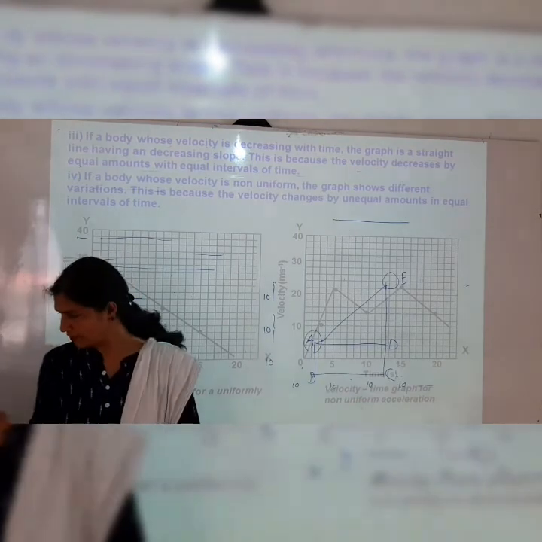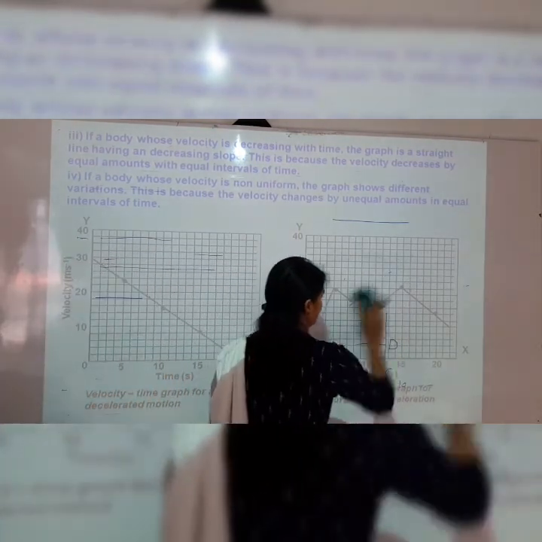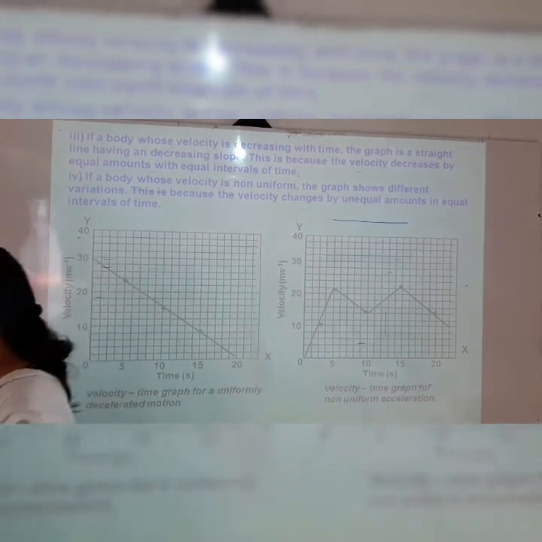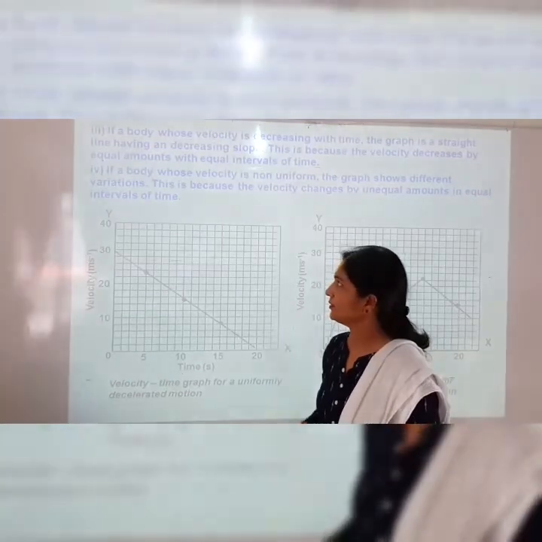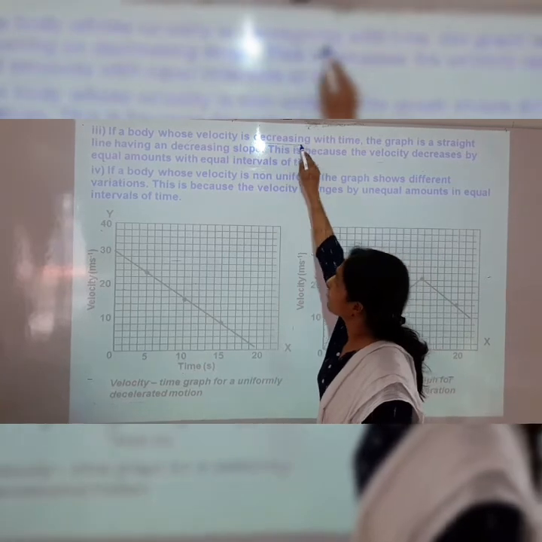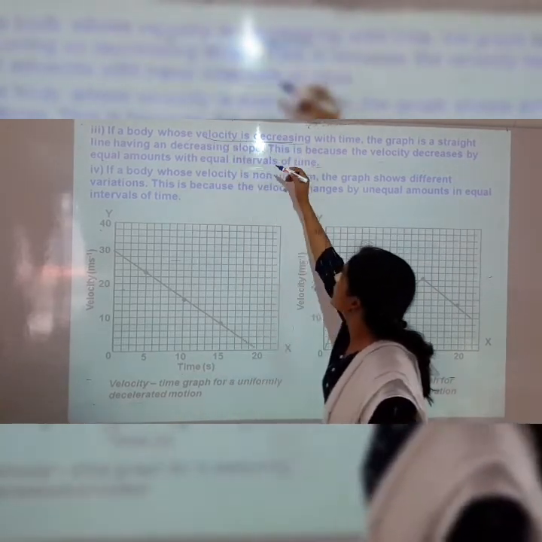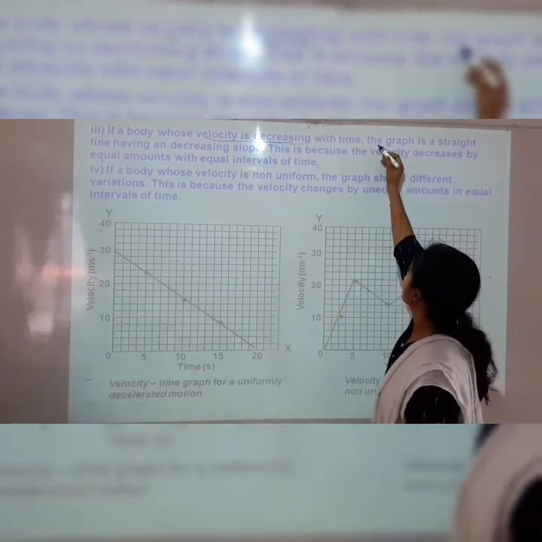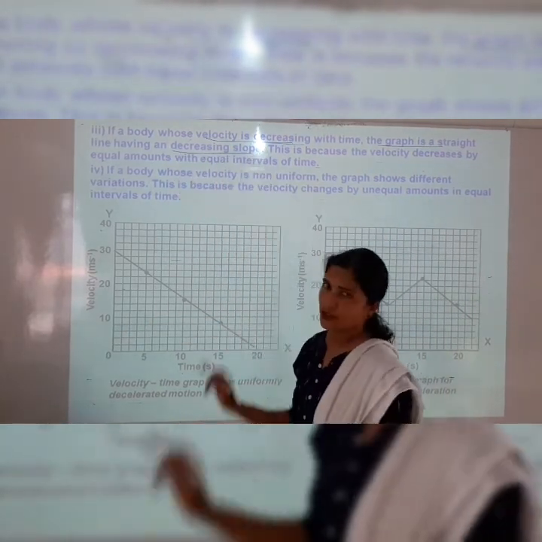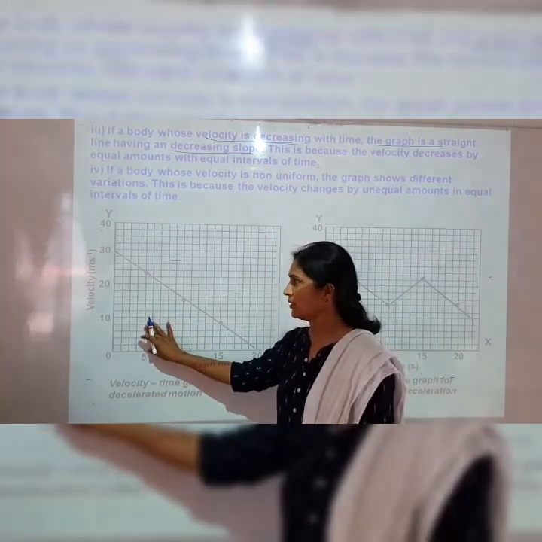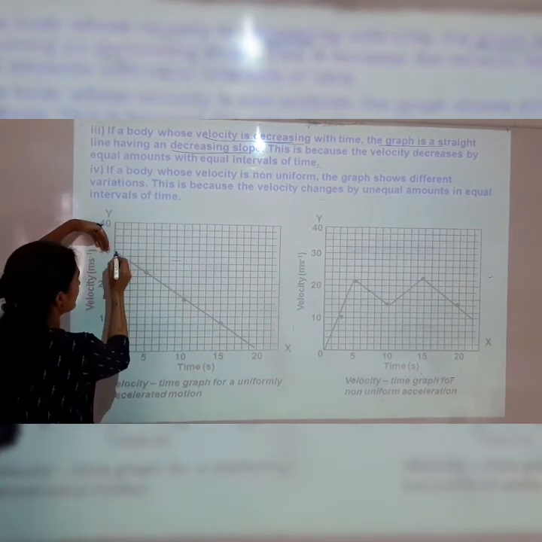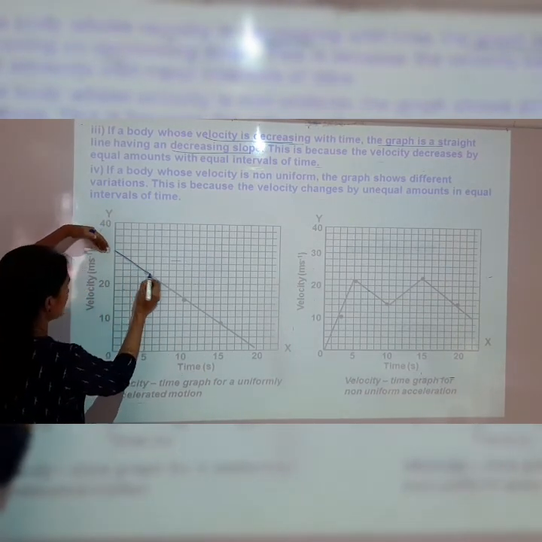Here is the next point. Third point is, if a body whose velocity is decreasing with time, the graph is a straight line having a decreasing slope. Here in the graph you can see the velocity of the body is decreasing.